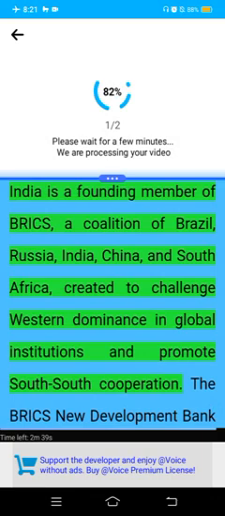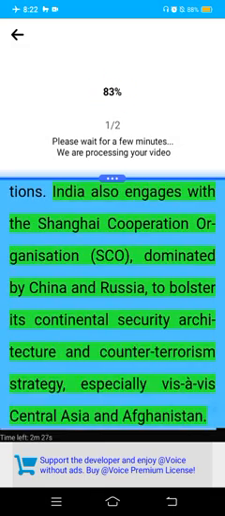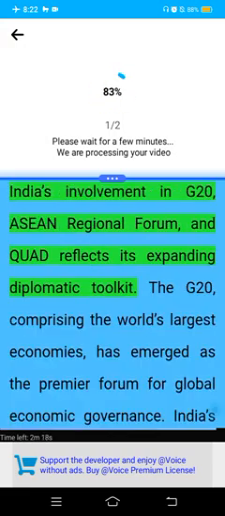India is in BRICS, a coalition of Brazil, Russia, India, China, and South Africa, created to challenge Western dominance in global institutions and promote South-South cooperation. The NDB offers an alternative to Western-led financial institutions. India has also engaged with the Shanghai Cooperation Organisation (SCO), dominated by China and Russia, to bolster its continental security architecture and counterterrorism strategy, especially vis-a-vis Central Asia and Afghanistan.